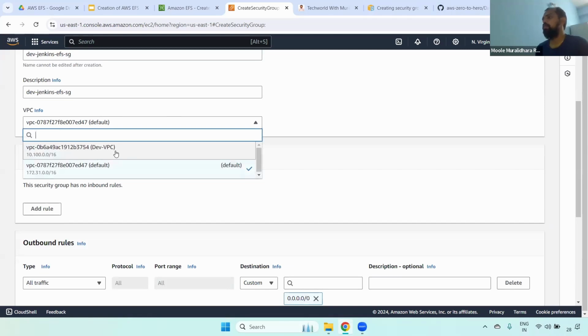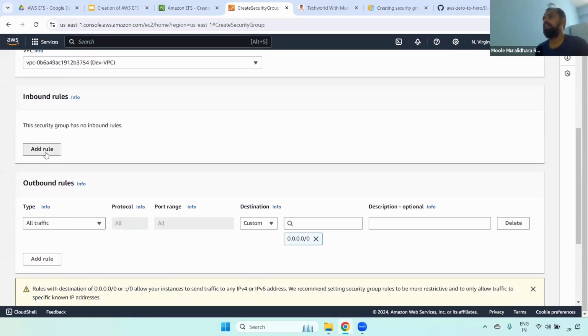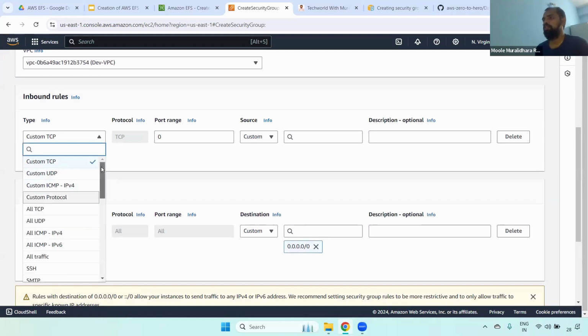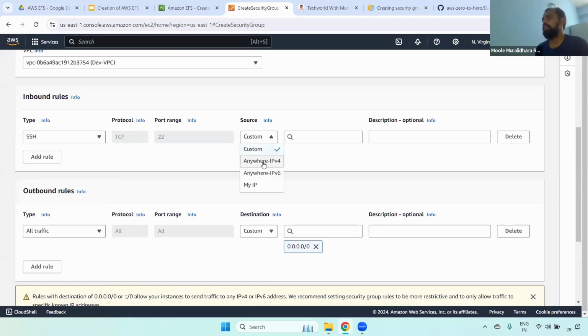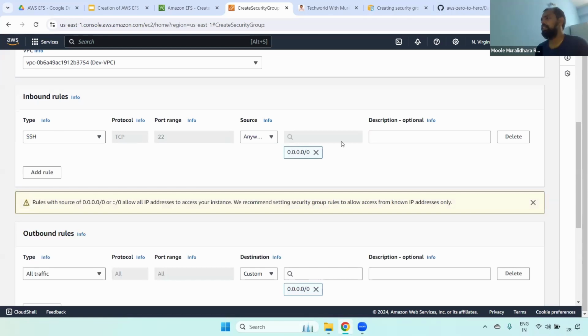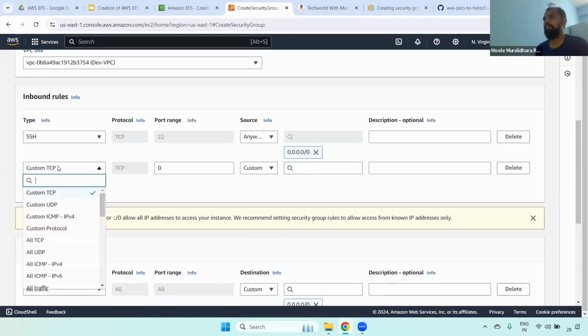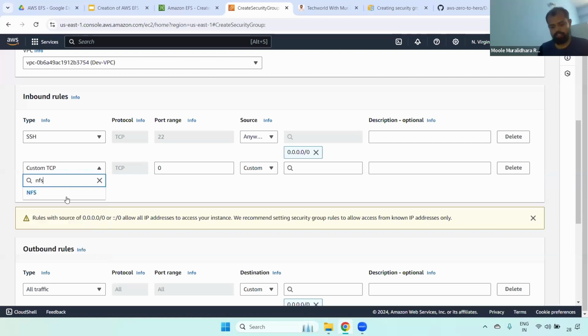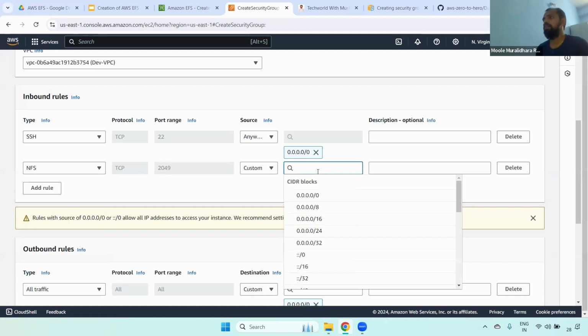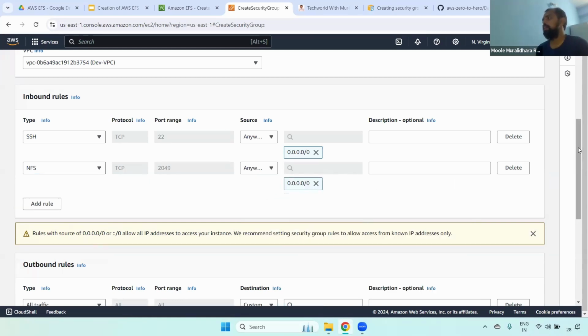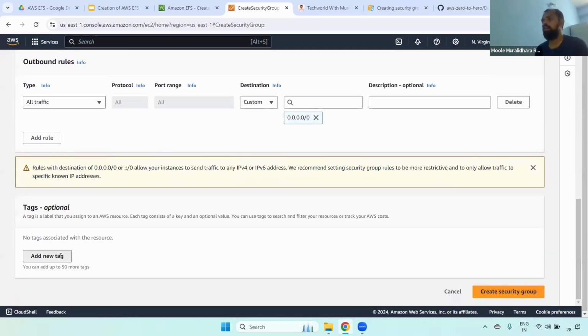We are going to create it in the dev VPC, so select that one, and here you have to enable the inbound rules. One is port number 22, that is SSH. You can select anywhere, but in real time you give a specific CIDR range, for example 10.0.0.0/8. For practice purposes that is fine; it won't be an issue. Now you have to enable NFS for port number 2049, and here you can give the same security group only, or else you can give 0.0.0.0, but we don't recommend that. Clear, right?